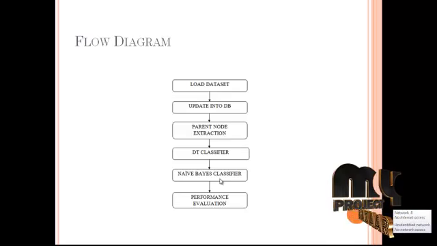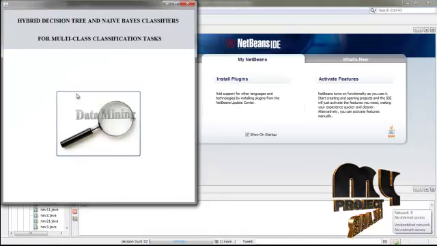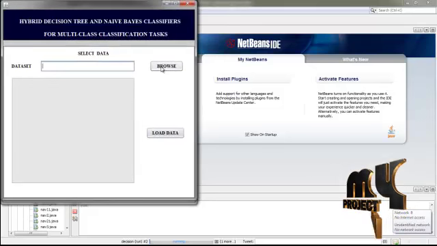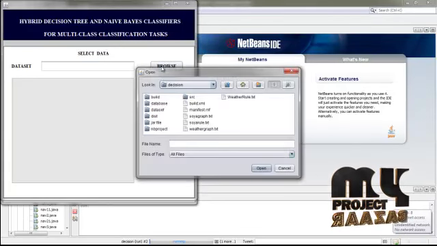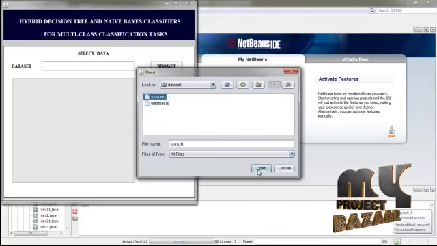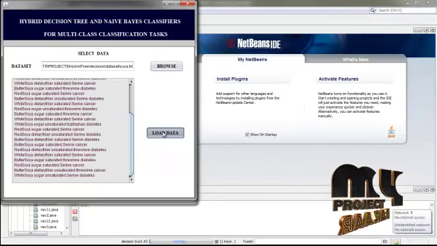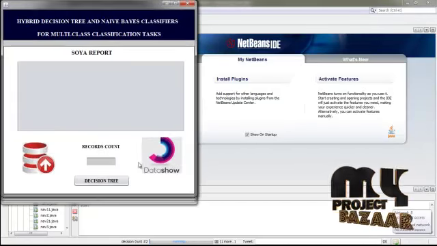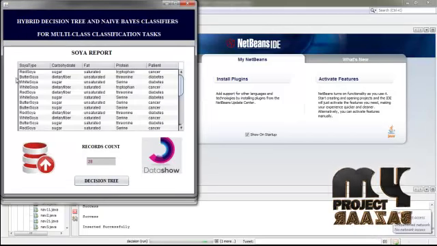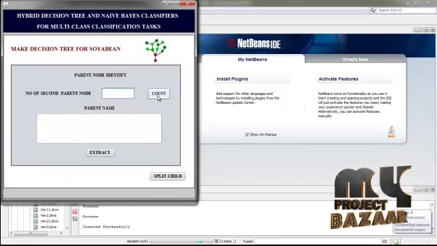Now we have run our project. Click the home page to run the project. Start with this image and click the data mining image to go to the next page, and click the browse button to select the data set from any one of the data sets. This is the data set for soya, and after that we load the data set to the database, and we show the data set from the database and click the decision tree button and click count.